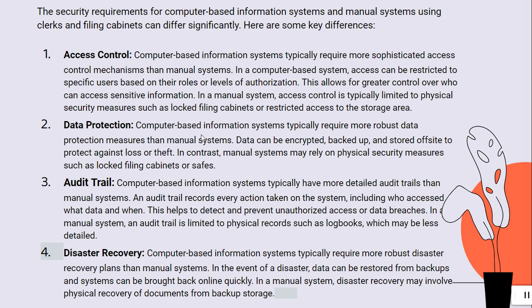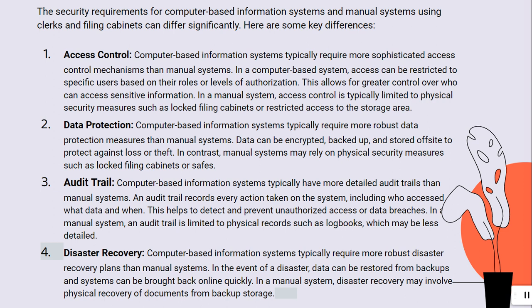Data protection. Computer-based information systems typically require more robust data protection measures than manual systems. Data can be encrypted, backed up, and stored offsite to protect against loss or theft. In contrast, manual systems may rely on physical security measures such as locked filing cabinets or safes.